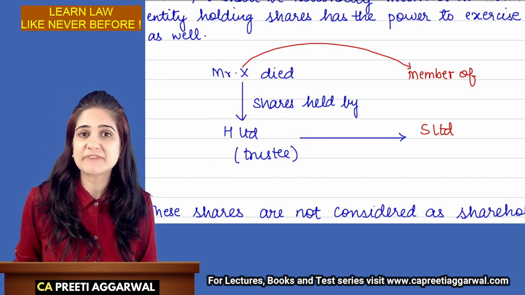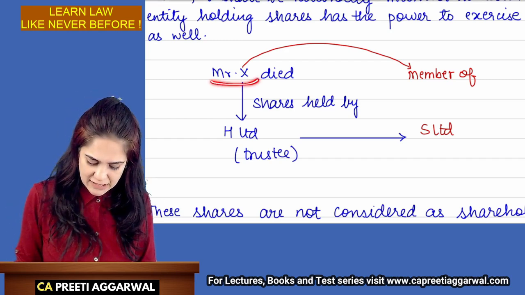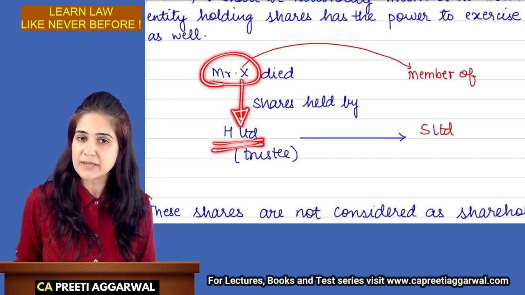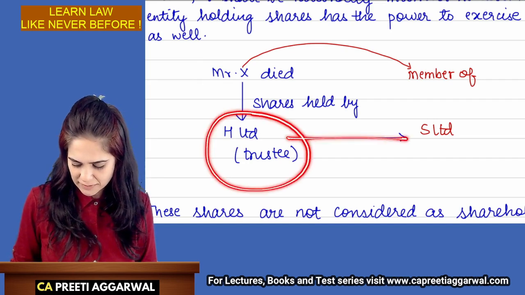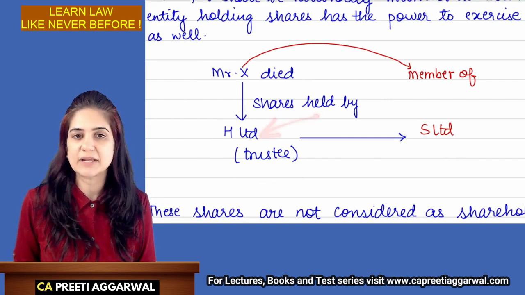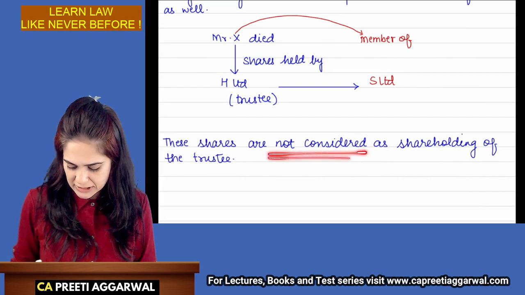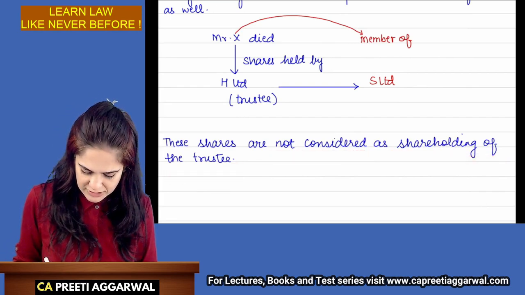What is the meaning of the word fiduciary? Fiduciary means relation of trust and confidence. X has trust. That is why he allowed the shares to remain with H. So that doesn't mean that H has now become the holding of S. We will not include this while calculating the relationship. These shares are not considered as the shareholding of the trustee. Who is the trustee?